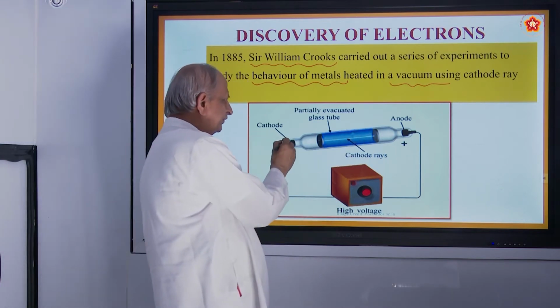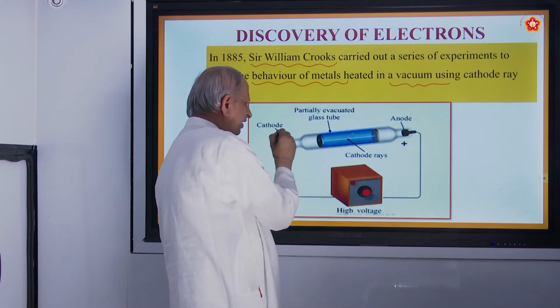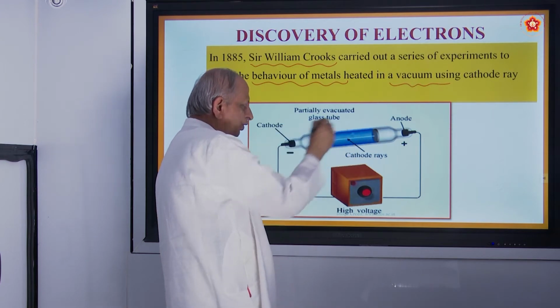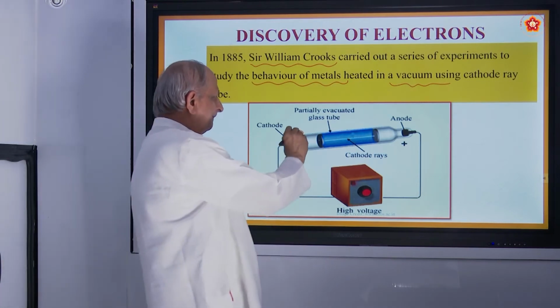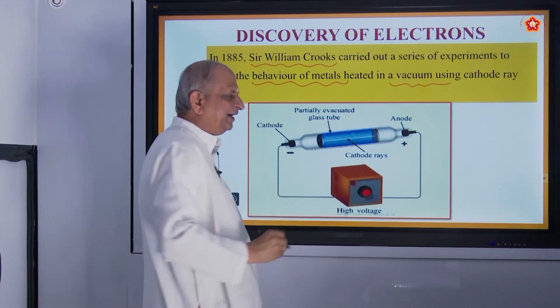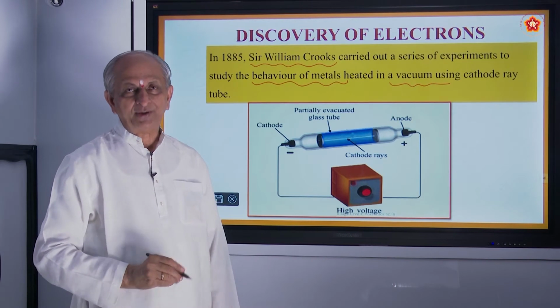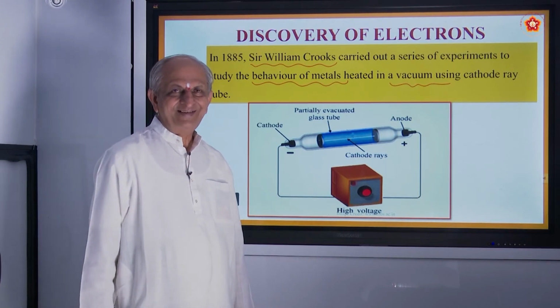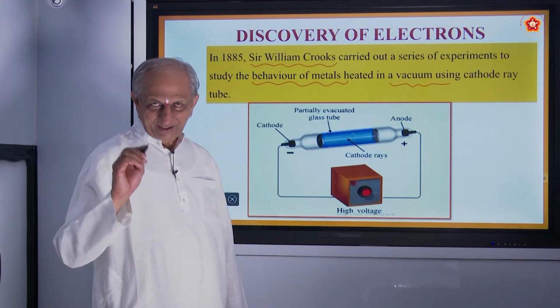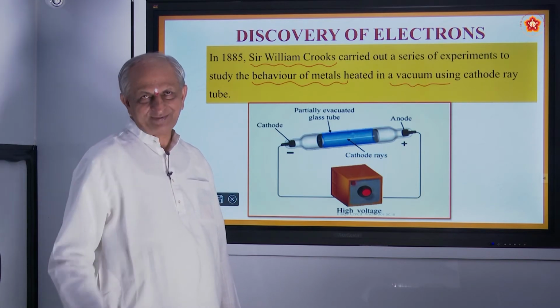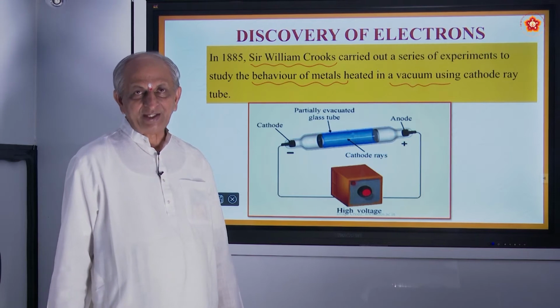And there are two electrodes here. One is called negative, called cathode, the positive called anode. And the pressure of the gas inside is removed. How to remove the pressure? Come on. To remove the pressure, you have to use a device called as exhaust pump.